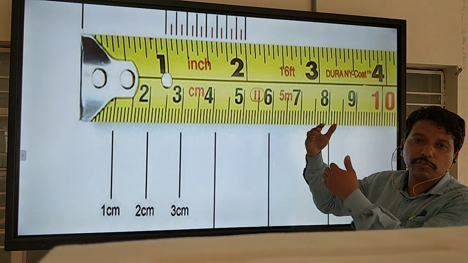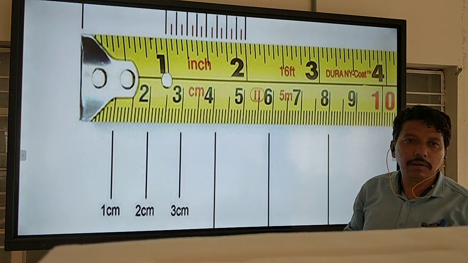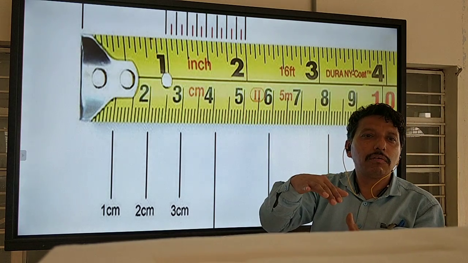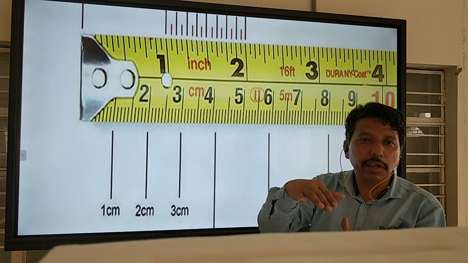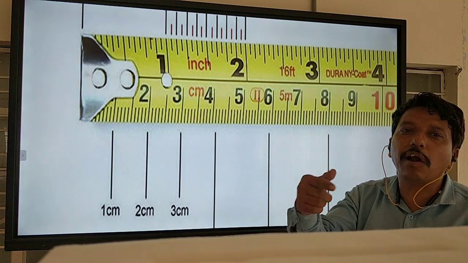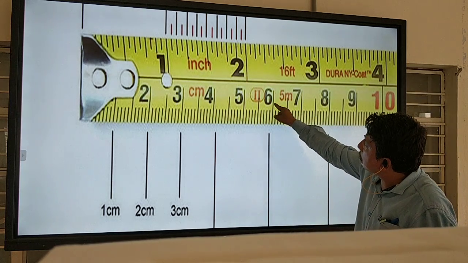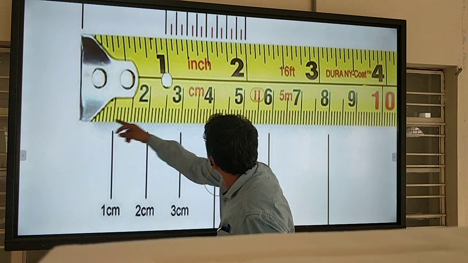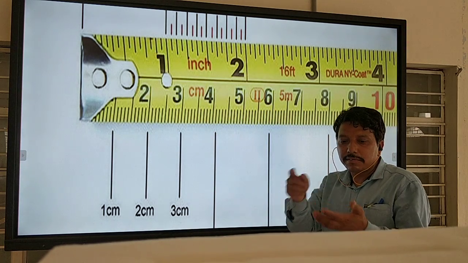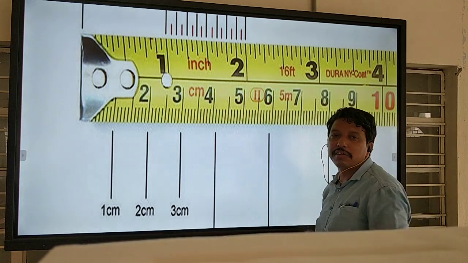To convert centimeter to mm, multiply by 10. If you have 5 centimeter, converting to mm is 5 into 10, which is equal to 50 mm. Suppose this is 6 centimeter, from here to here. How many mm is it? 6 multiplied by 10, which means 60 mm.